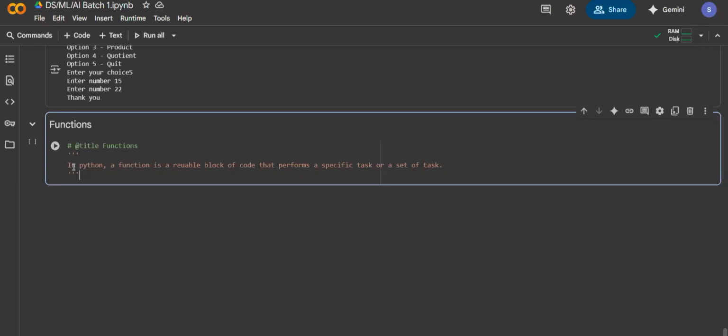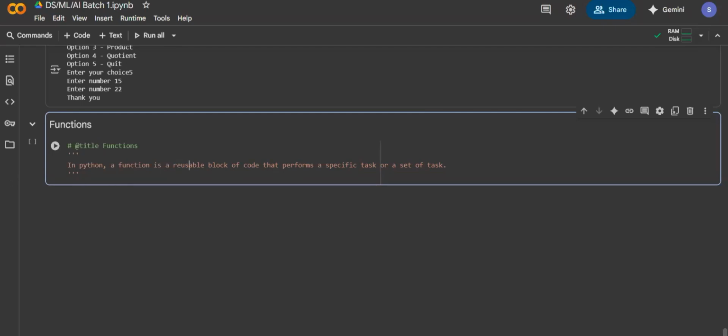See the definition. In Python, a function is a reusable block of code that performs a specific task or a set of tasks. Please make sure you understand in the first go. Now, what is the meaning of this?